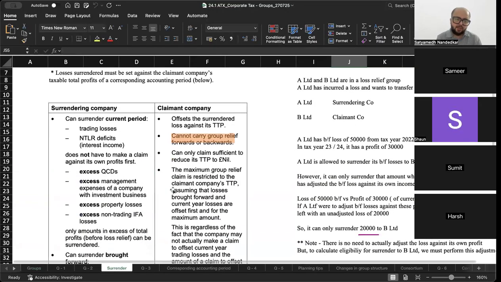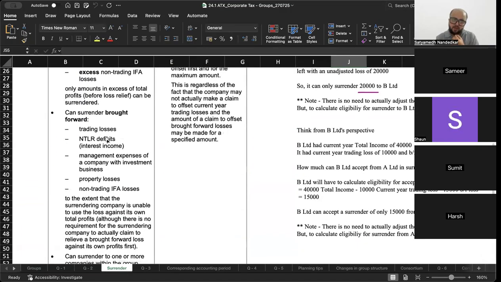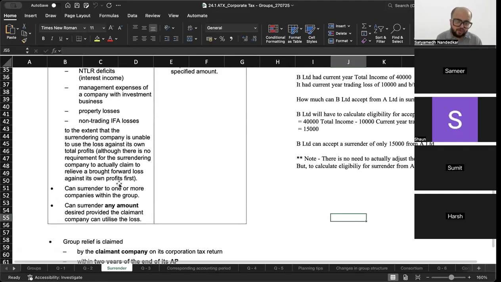Okay. The surrendering company can surrender current period trading losses, NTLR deficit, excess QCD, excess management expenses, excess property losses, and excess non-trading losses. Now it can also surrender brought forward trading losses, NTLR deficit, management expenses of a company with investment business, property losses, and non-trading losses, to the extent that the surrendering company is unable to use the loss against its own total profits. Although there is no requirement for the surrendering company to relieve a brought forward loss against its own profit first.